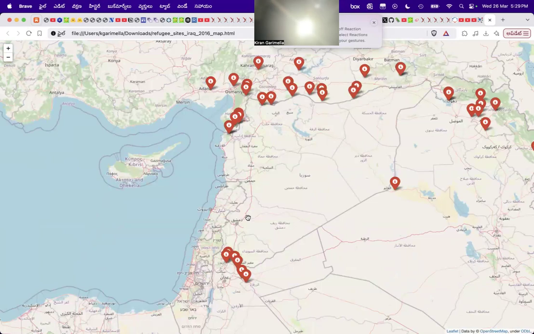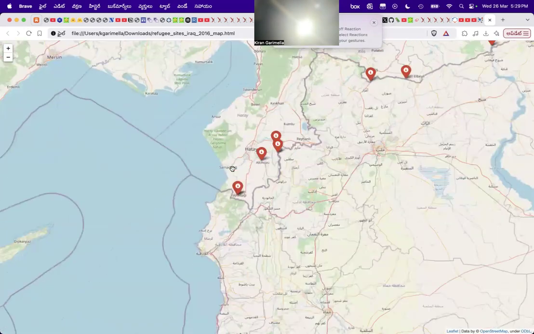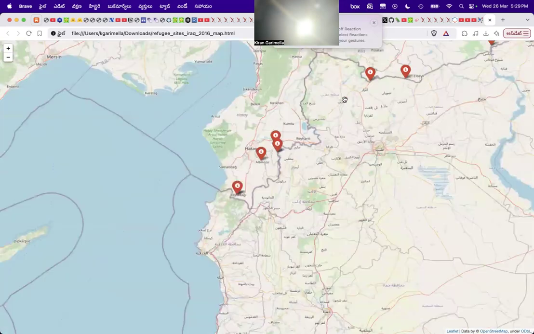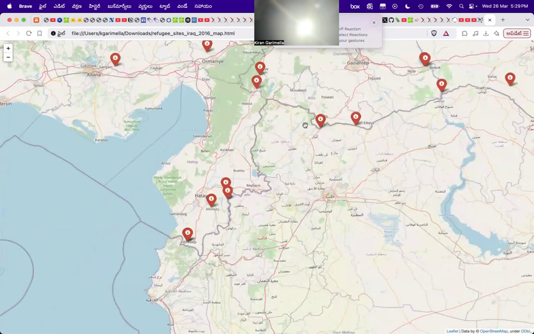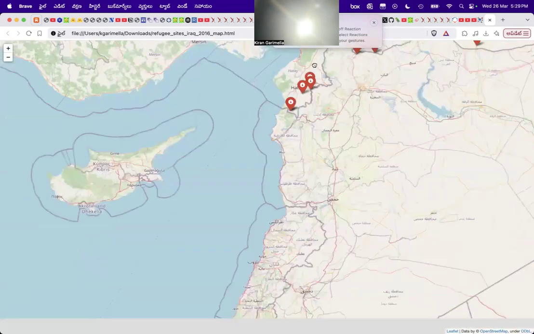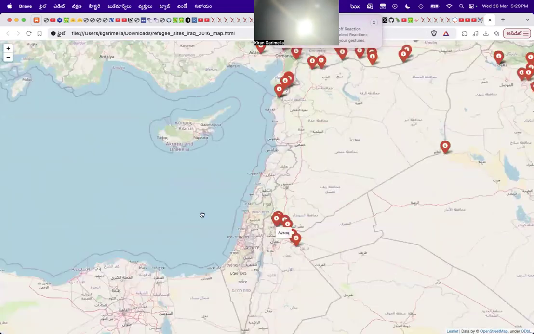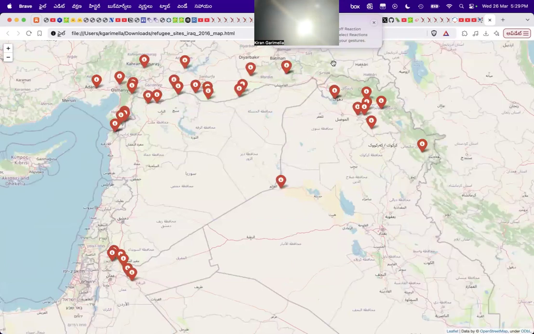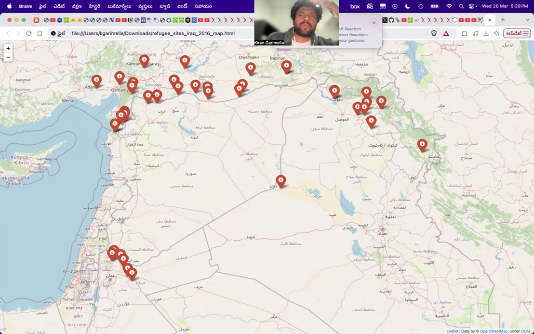And yeah, this is Lebanon. This is from here. It's all Turkey. So there are lots of refugee camps in Turkey. This is, I think, Gaziantep, something like that. Anyway, there's a bunch of these, right? So this is super interesting. Again, there are some of these also within Iraq. I don't know why. Yeah, this is Gaziantep. But again, in 5 minutes, what's happening?